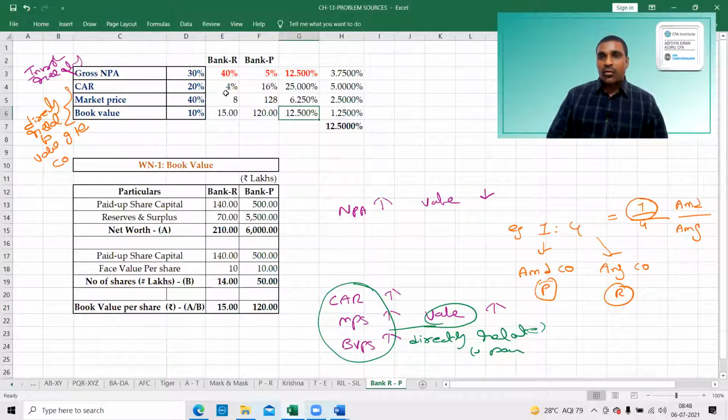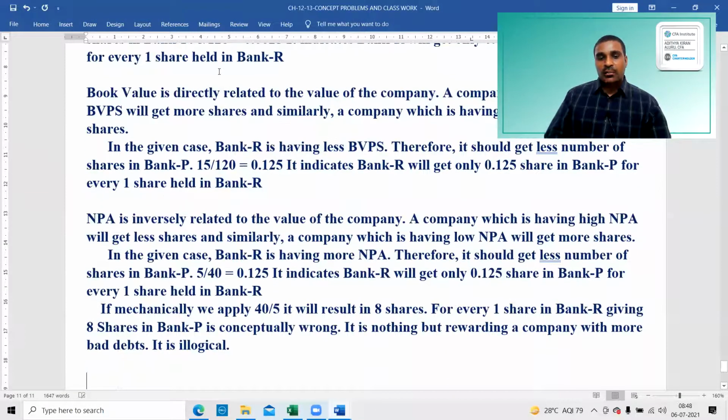If it is a positive factor, it is directly related, so less means fewer shares. If it is inversely related, then more means fewer shares. More gross NPA means fewer shares. So that is the point.